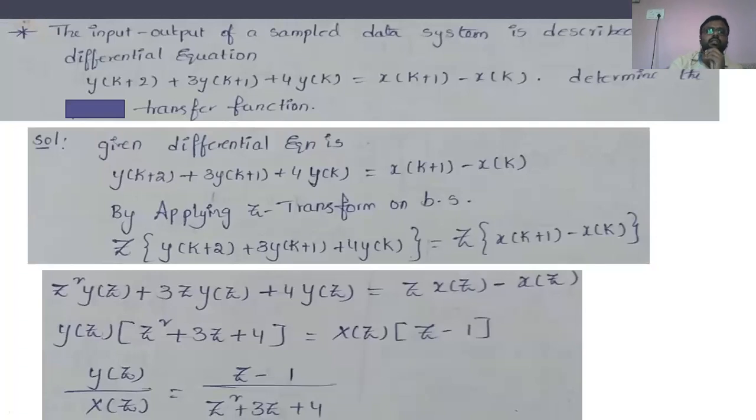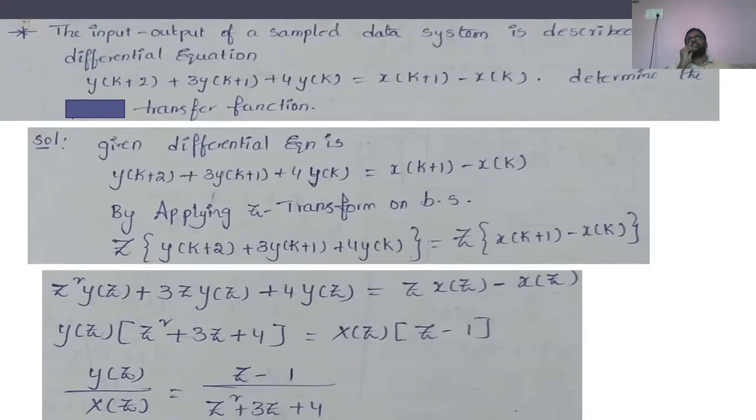Okay. So after that, we have seen the calculation of difference equations. In this one, you must be familiar with whether he asked us to determine the transfer function or pulse transfer function.